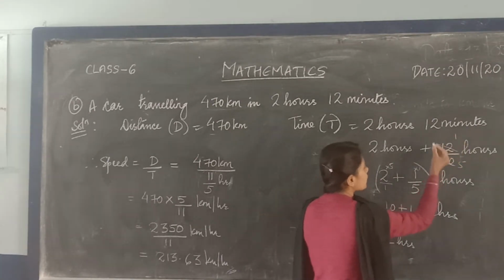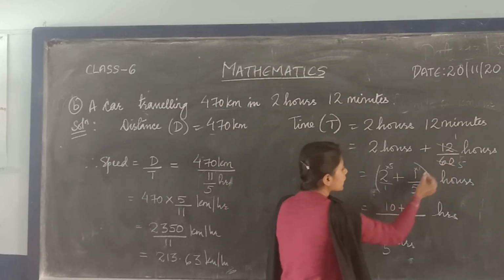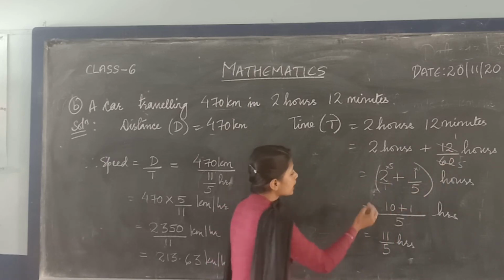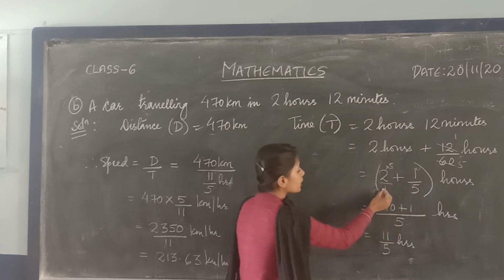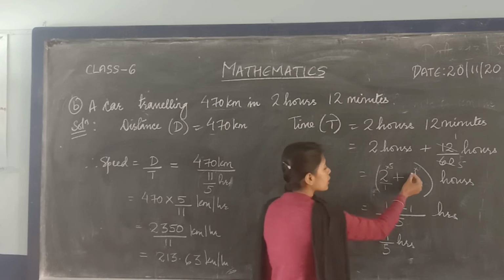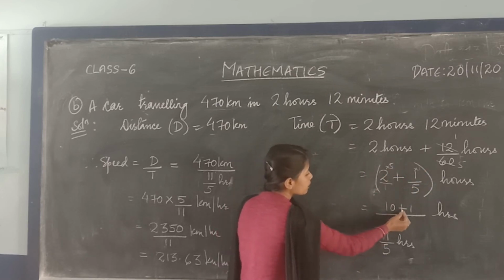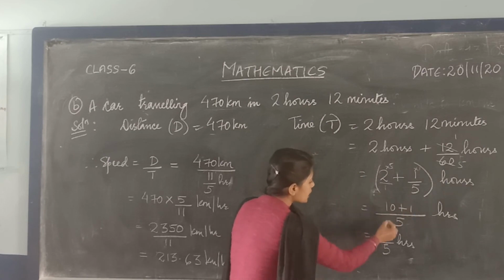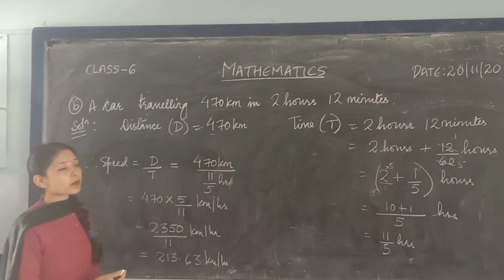So 12 ones are 12, 12 fives are 60. So this is 2 plus 1 by 5 hours. Now take the LCM. LCM of 1 and 5 is 5. So here you have to multiply by 5 and here you have to multiply by 1. So this is 2 into 5, 10, plus 1 into 1, 1. So this is 11 by 5 hours. So the time taken by that car is 11 by 5 hours.